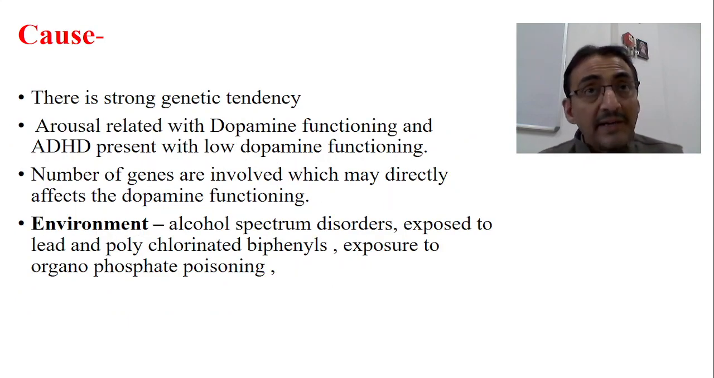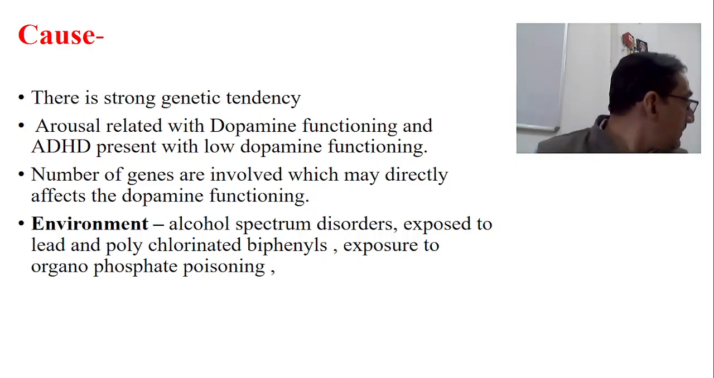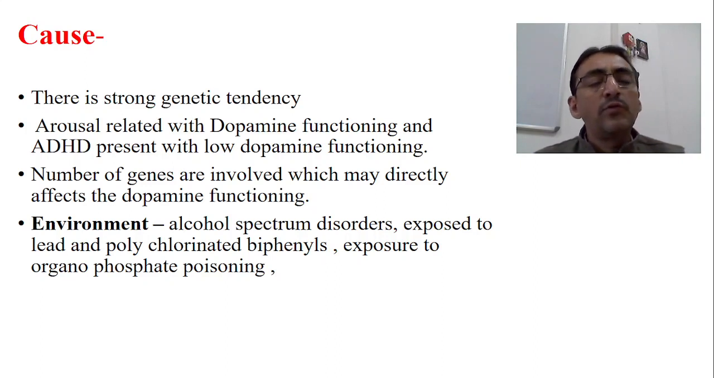Now, there is a strong genetic tendency. It has been observed that ADHD follows a strong genetic tendency. Genetically, we can see a strong tendency related to arousal with dopamine functioning, and ADHD patients present with low dopamine functioning. That means in kids with low dopamine functioning, the incidence of ADHD has been observed to be higher. A number of genes are involved, which may directly affect dopamine functioning. This is one important cause, the genetic cause.